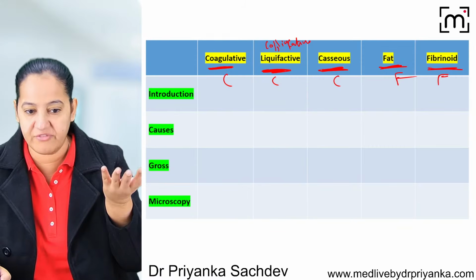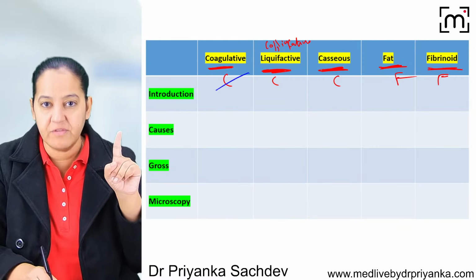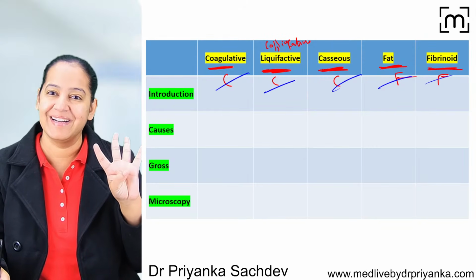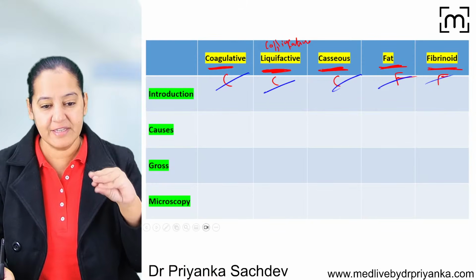Can we say it once? What are the 5 type of necrosis? There is coagulative, colliquative, which is liquefactive, caseous, fat, and fibrinoid. These are the 5 type of necrosis.